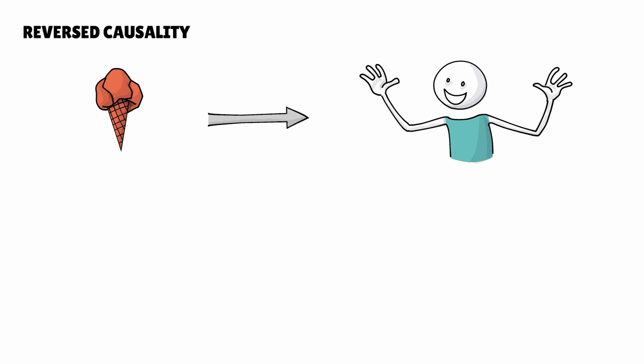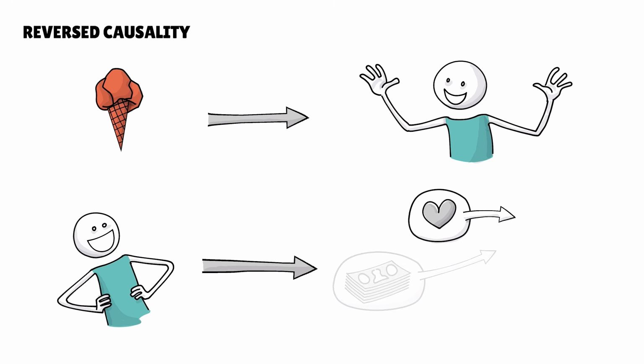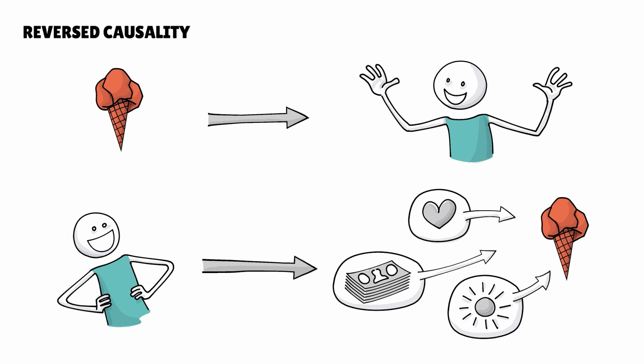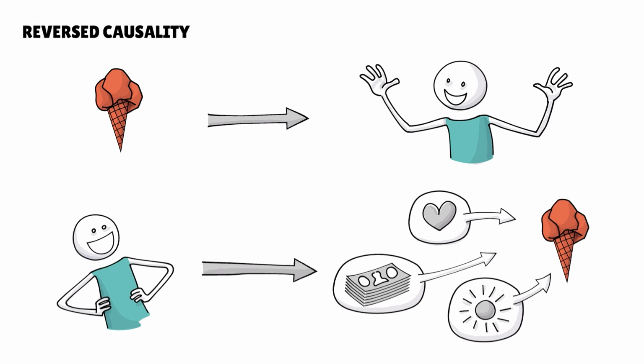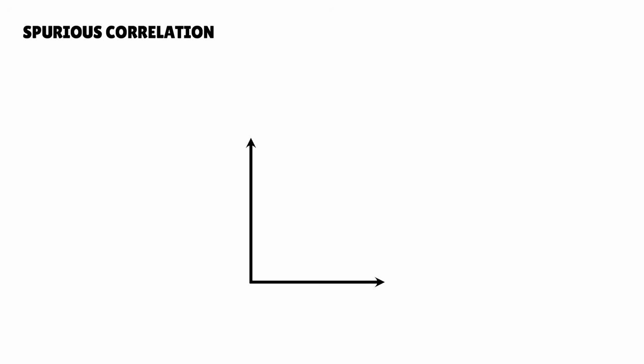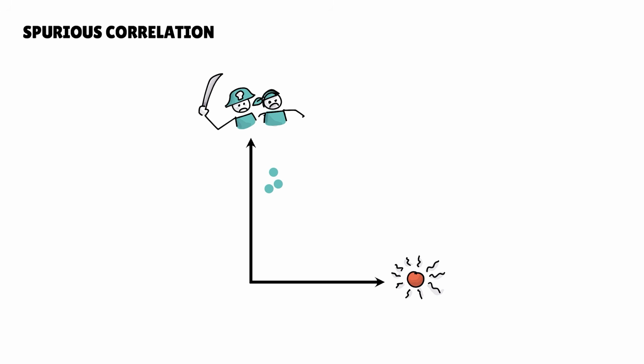Then there is reversed causality. We may think that ice cream makes people happy, but maybe happy people just have more reasons to buy ice cream. It's not that clear. Spurious correlation exists when patterns appear by chance. For example, as the number of pirates decreased, we recorded increasingly hotter days, but there's no plausible common cause.